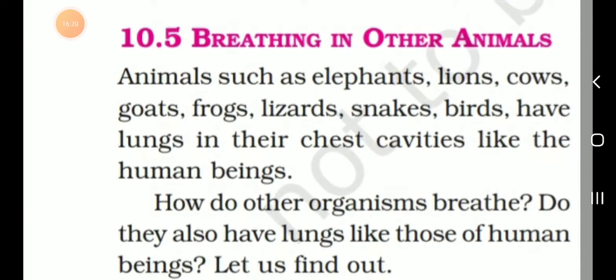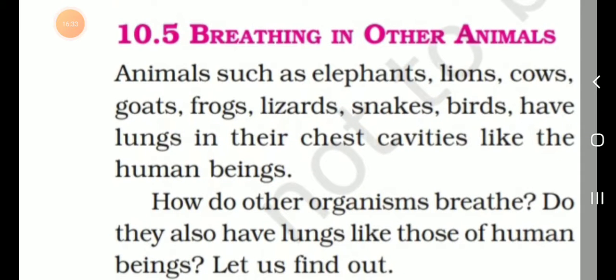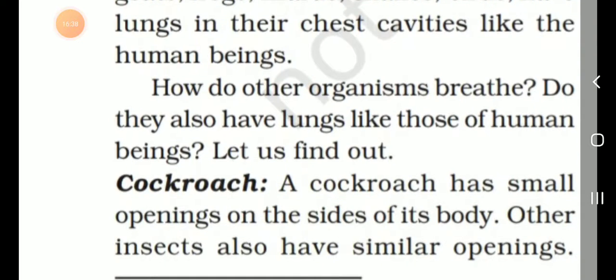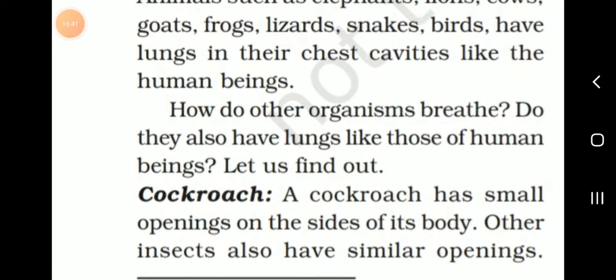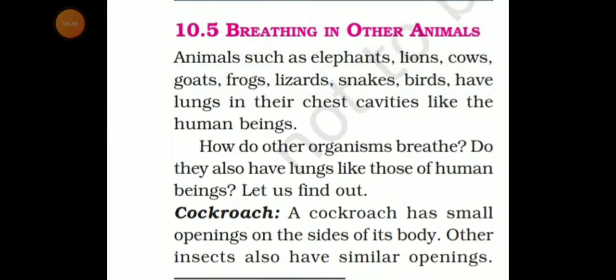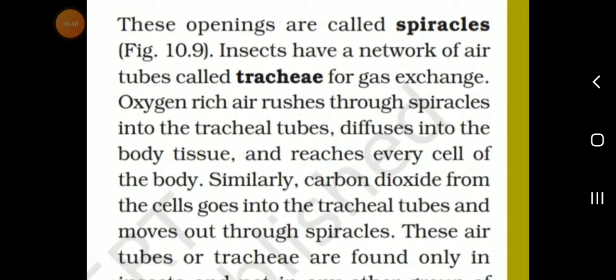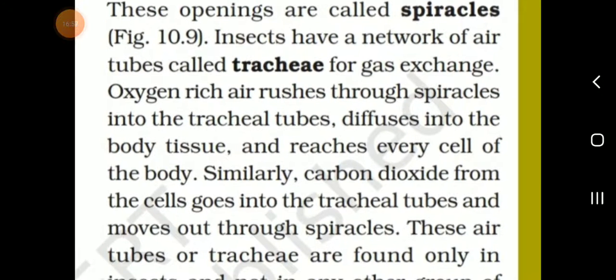Next, breathing in other animals. Animals such as elephants, lions, cows, goats, frogs, lizards, snakes and birds have lungs in their chest cavities like human beings. A cockroach has small openings on the sides of its body. Other insects also have similar openings called spiracles. The insects have a network of air tubes called trachea.